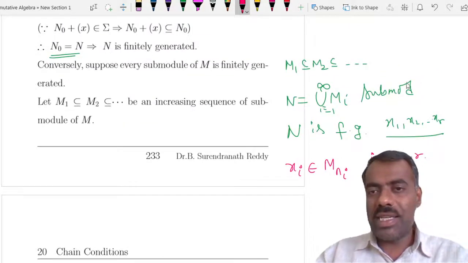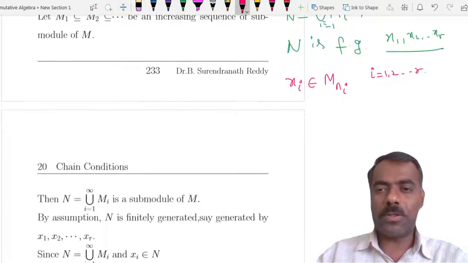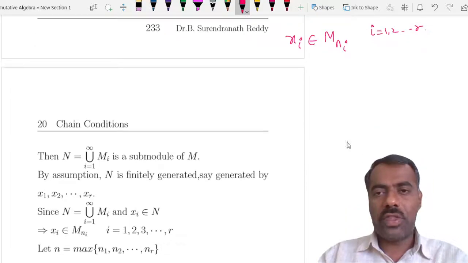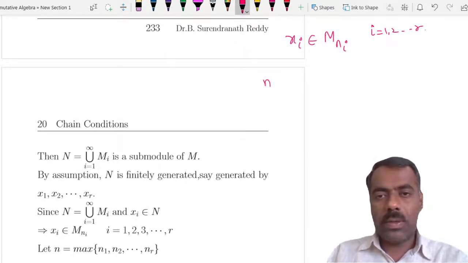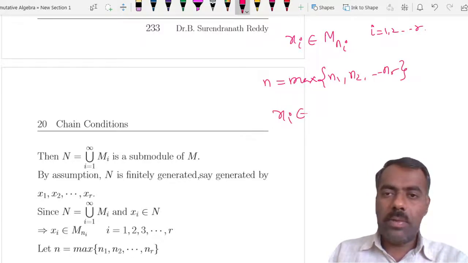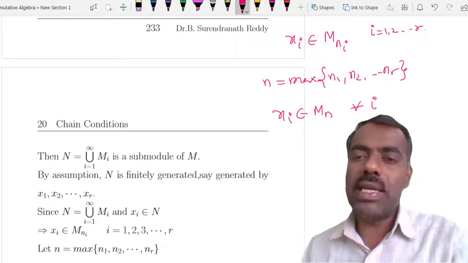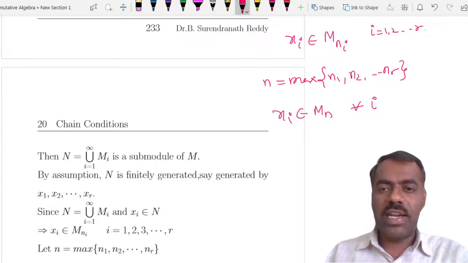Now because the sequence is increasing, if you take the maximum of these n_i's, then all the xi's belong there. So if you consider n, which is the maximum of n1, n2, up to nr, then xi belongs to Mn for every i, because M n1 is contained in Mn, M n2 is contained in Mn, and so on.